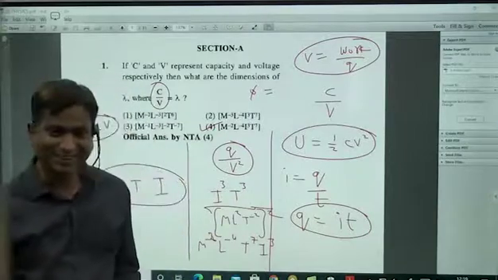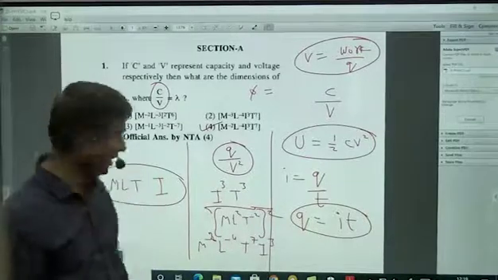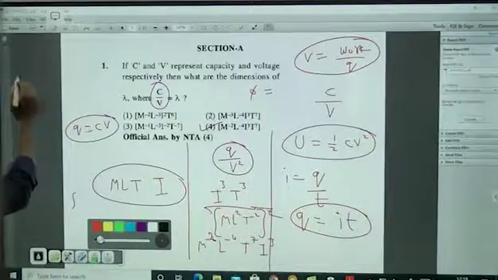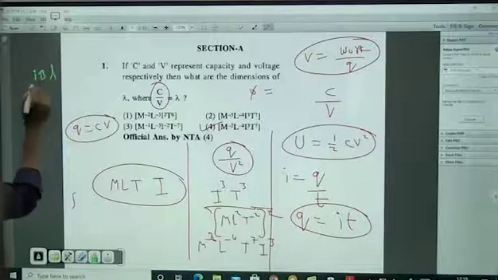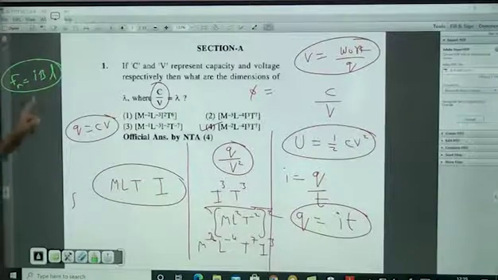Whenever they are asking in magnetism, the best is to write F equals I into L bar cross B bar. This is the magnetic force, no? Magnetic field you can pull out from this. Force you know, current you know, length you know, so magnetic field. This is the best way.